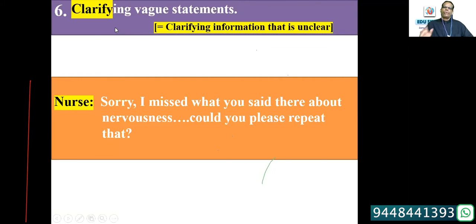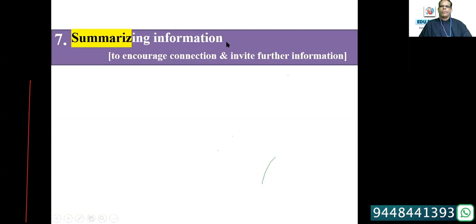The 6th skill required is clarifying vague statements, that is, clarifying information that is unclear to you. Don't keep quiet. If you have not understood properly, you have to clarify because you have to summarize it later, and you will find it hard if you have not understood the main point from the patient. So the nurse can say, sorry, I missed what you said there about nervousness. Could you please repeat that? And the 7th one is, these are simple things, that's why I'm not taking too much time on this.